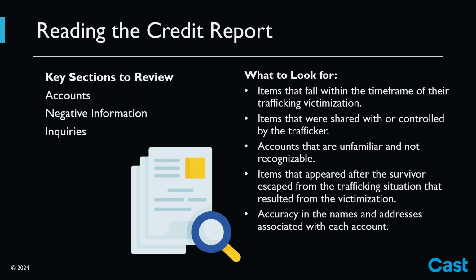Survivors should look for items that fall within the time frame of their trafficking victimization, items that were shared with or controlled by the trafficker, accounts that are unfamiliar and not recognizable, items that appeared after the survivor escaped from the trafficking situation that resulted from the victimization, and accuracy in names and addresses associated with each account.